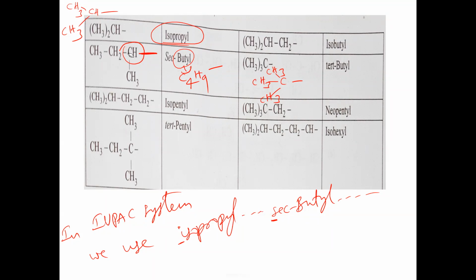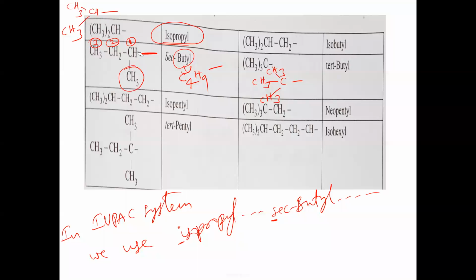Now, suppose this group is attached to any parent chain. This carbon is attached directly to the parent chain, so it should be given the first position, first number, then the second carbon, third carbon. So we take the IUPAC naming. What do we have here? The longest chain is propyl. In this propyl, on the first carbon, a methyl branch is there.